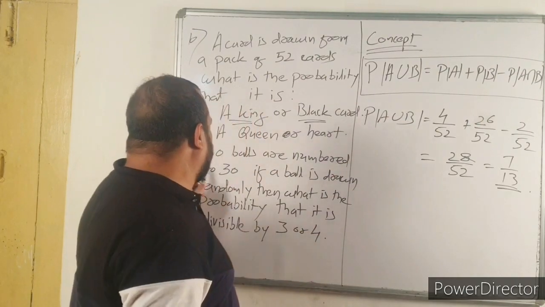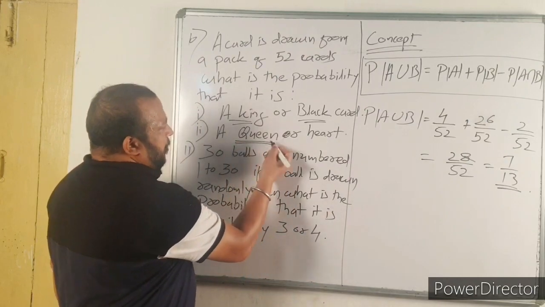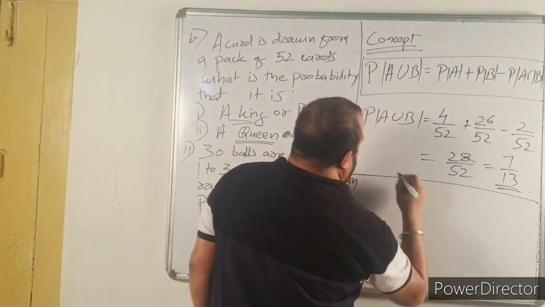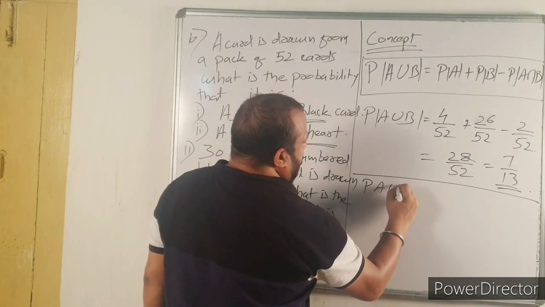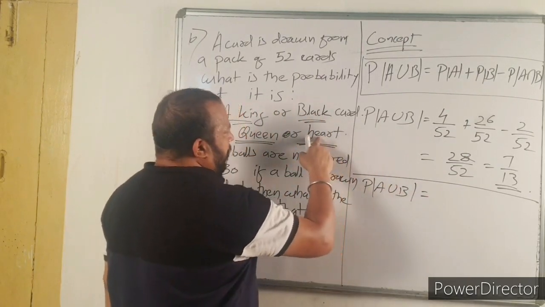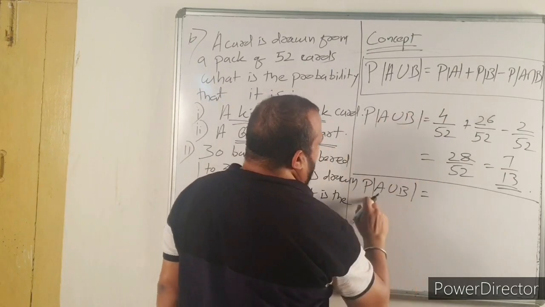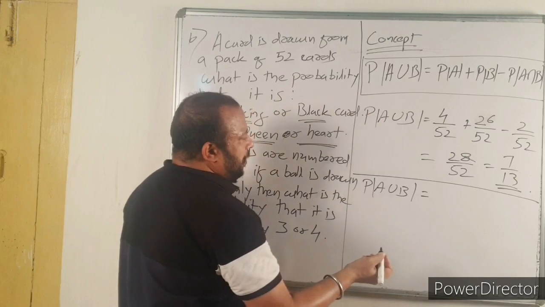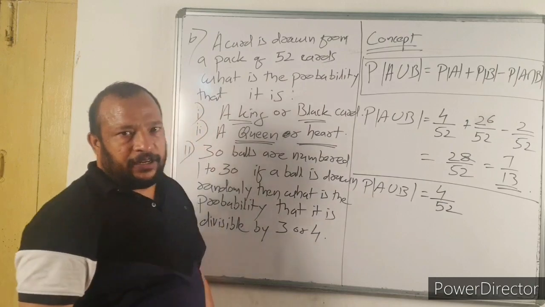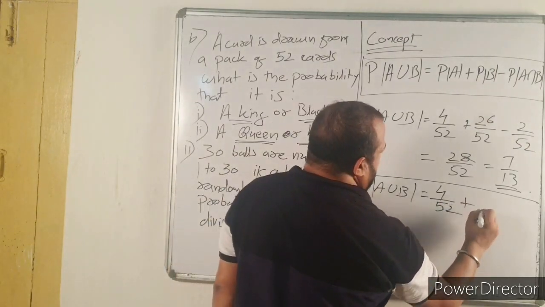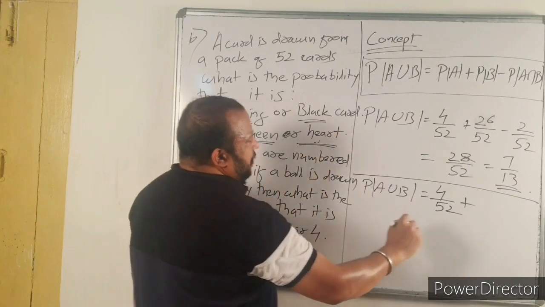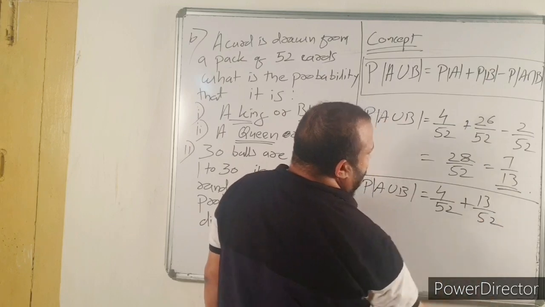Now the next question, next bit. It is a queen or heart. So again, same formula, probability of A union B, let A be queen and B be heart. So what is probability of A? How many queens are there? There are 4 queens. 4 by 52 plus how many hearts? Total number of hearts is 13 by 52.